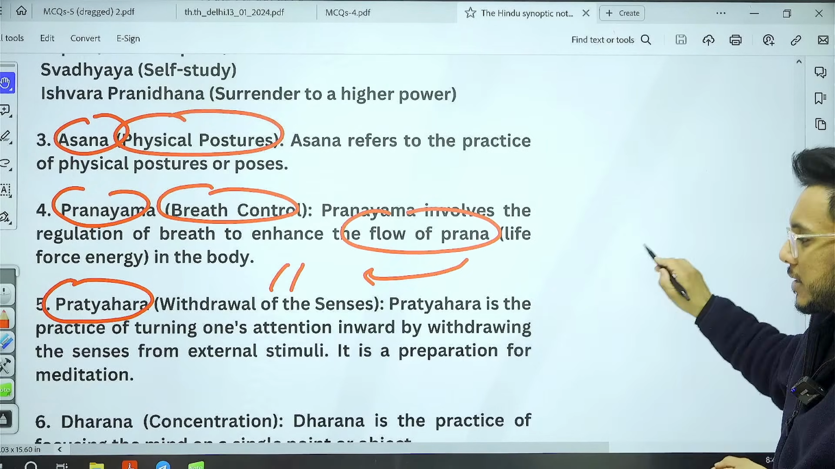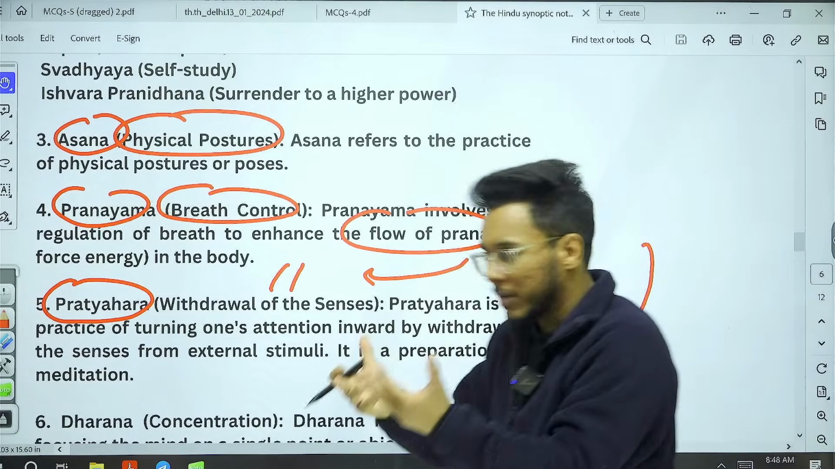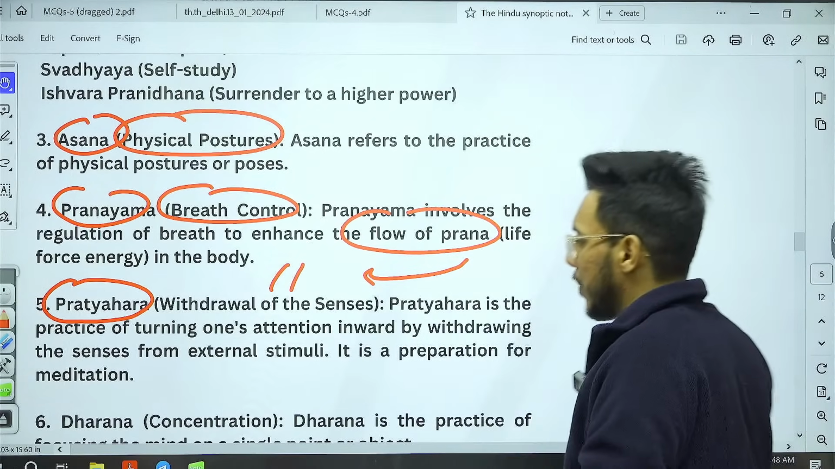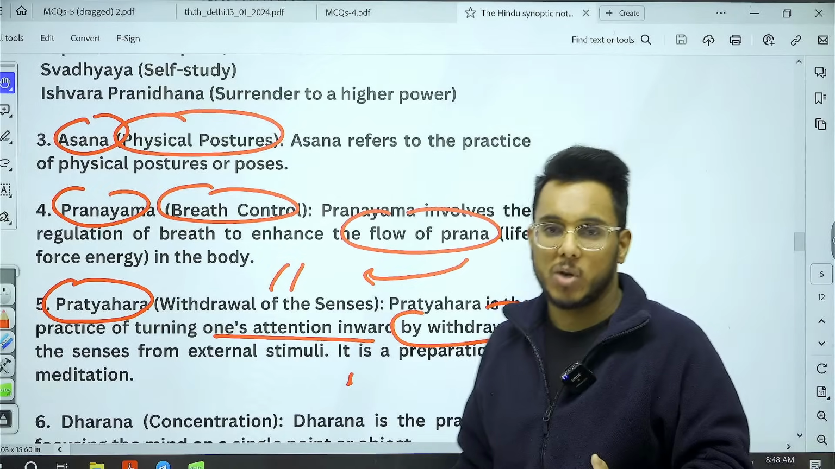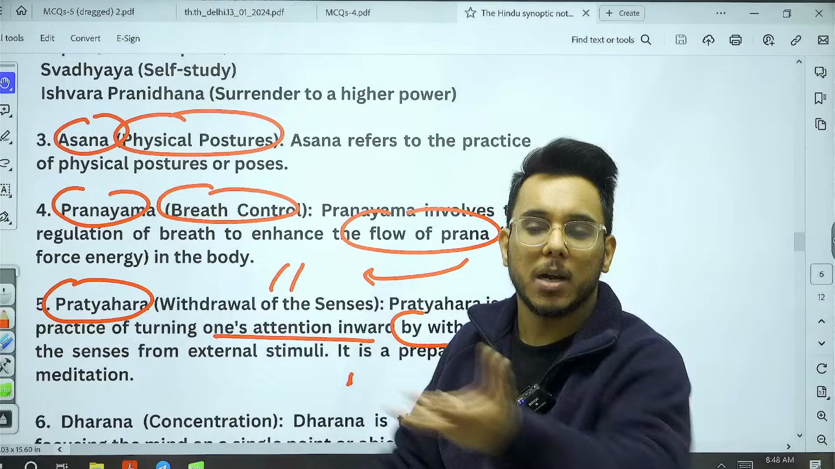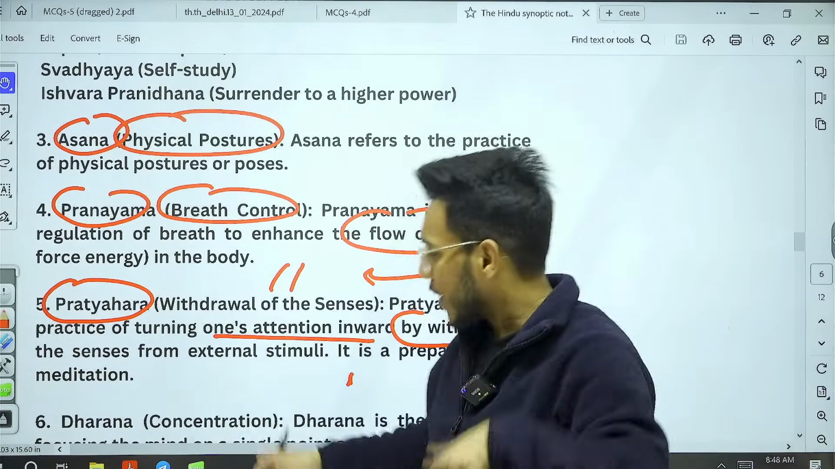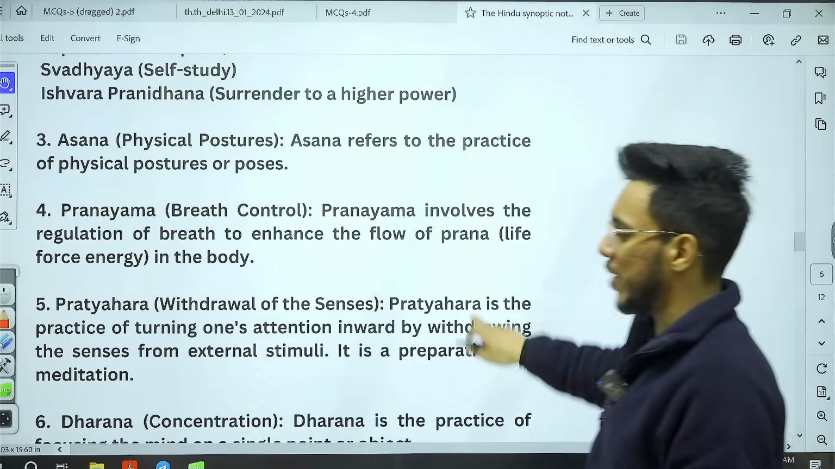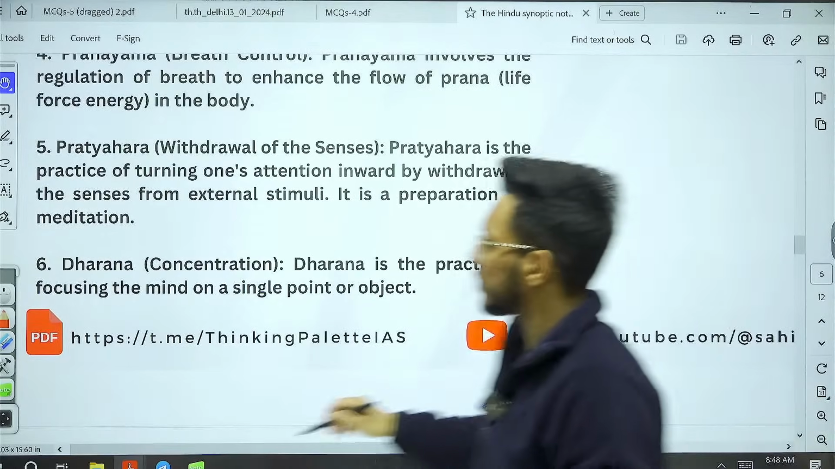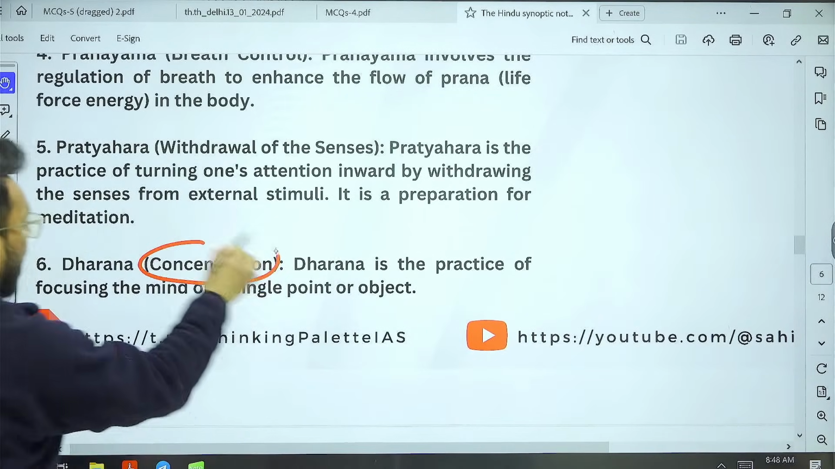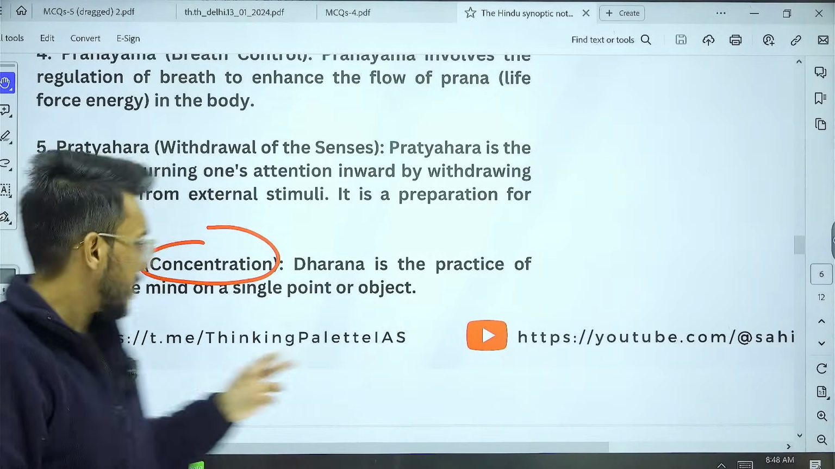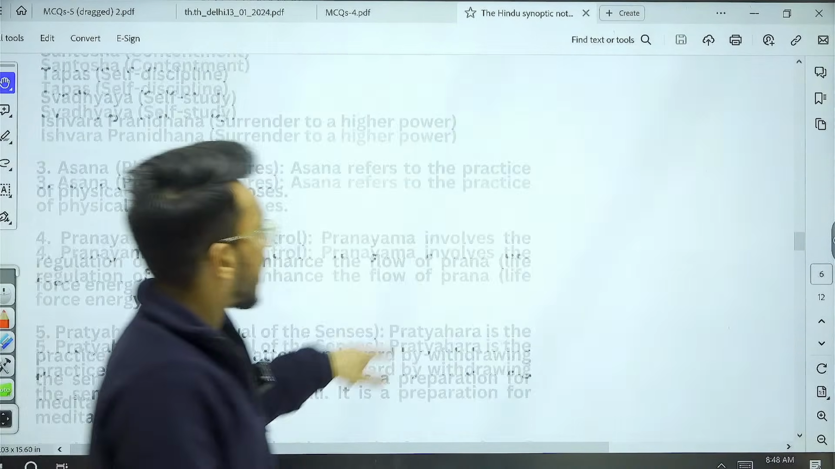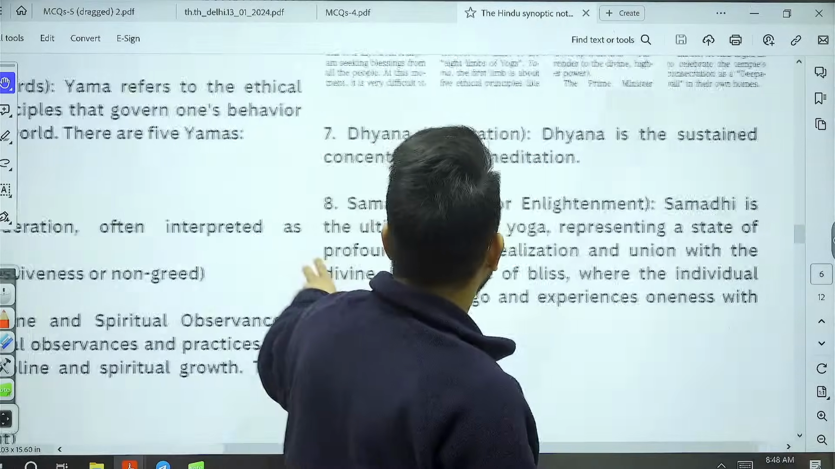Basically, it is the practice of turning one's attention inward by withdrawing the senses from the external stimuli. Often we get stimulated by a lot of external things. So, withdrawing your senses from external stimuli to internal. The next is dharan. Dharan is the practice of focusing on a single point, focusing your mind. And finally, there is dhyan and samadhi.